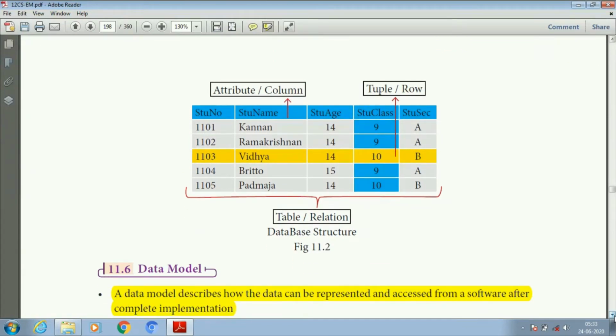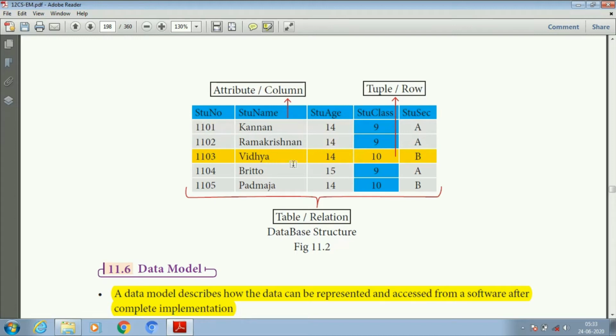Student number, student name, student age, student class, student section. Here these columns, student name, student age, student class, student section, represent the attributes. But 1101 Kannan represents the row.